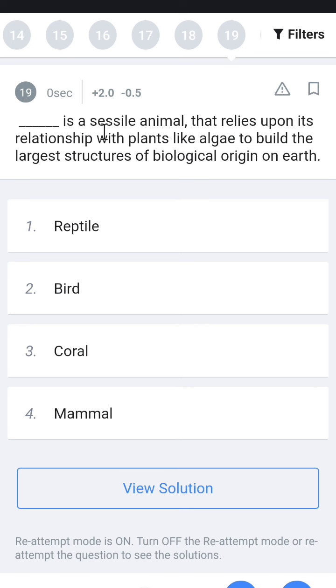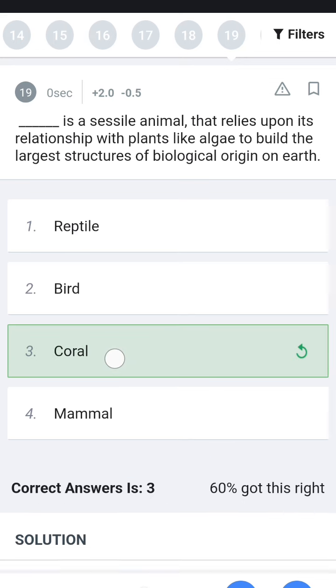Coral is a sessile animal that relies upon a relationship with algae to build the largest structure of biological origin on earth. The largest biological structures are the corals, such as those in the Pacific Ocean. They are sessile animals, which means they do not move.